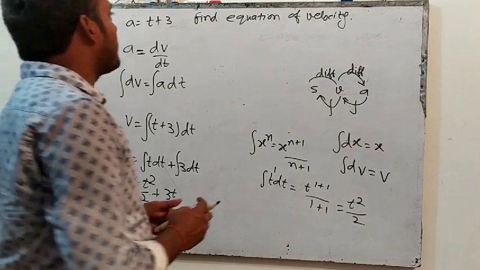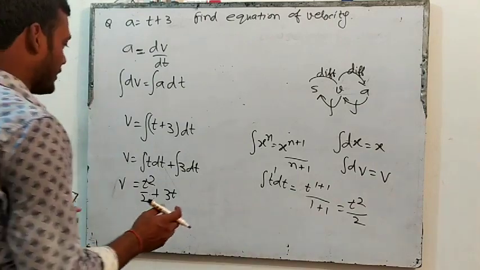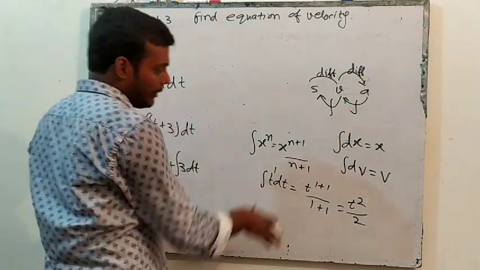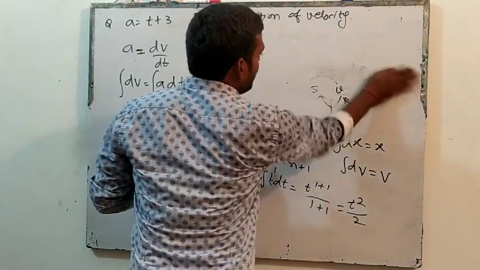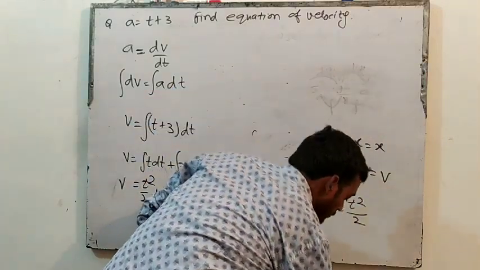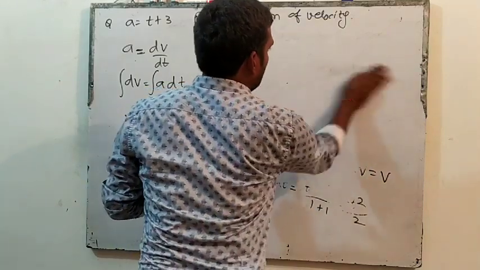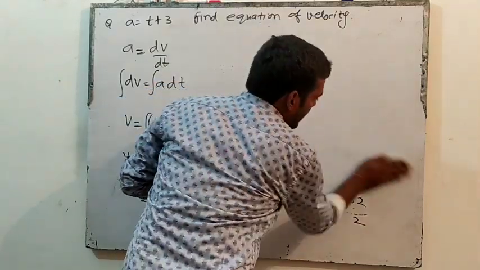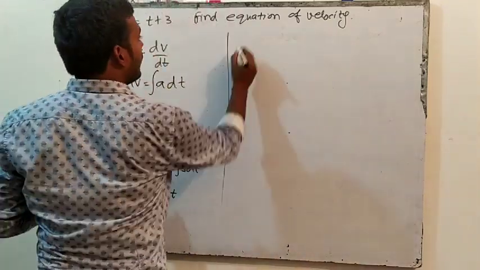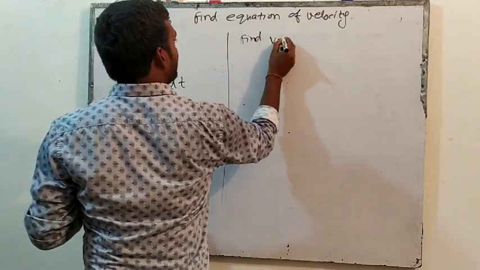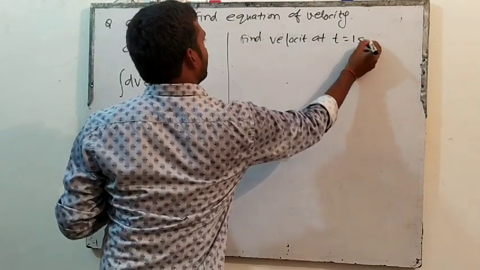Suppose they ask you, in the same question, find velocity at t equals 1 second.